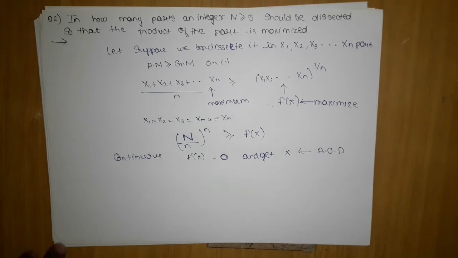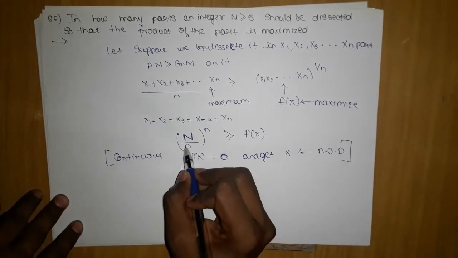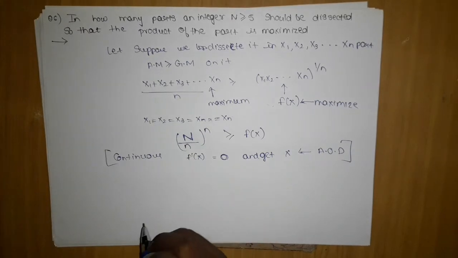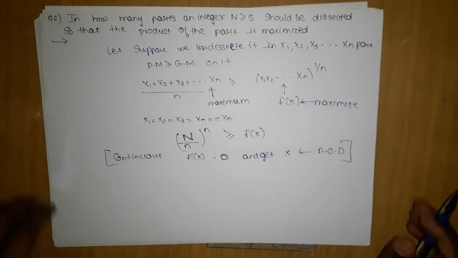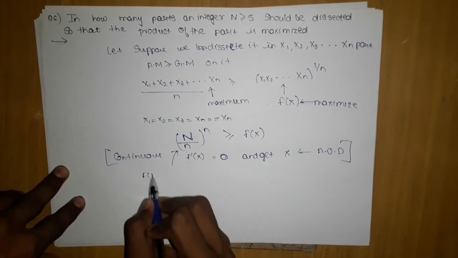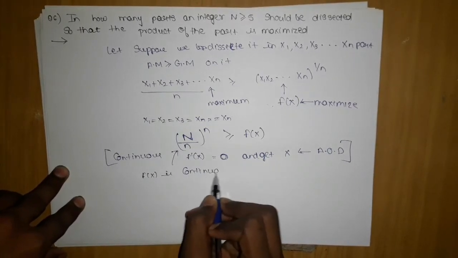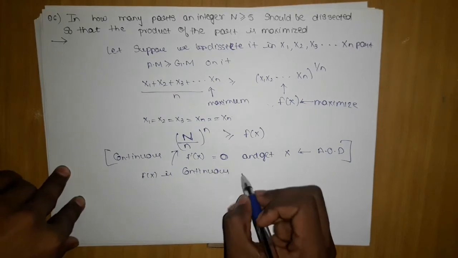For now you just have to understand that all algebraic, trigonometric, exponential functions are continuous in their domain. So for now understand that this function f of x is continuous, since I have not taught calculus yet.